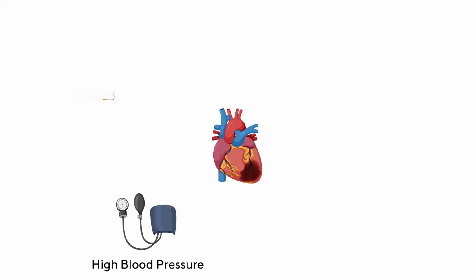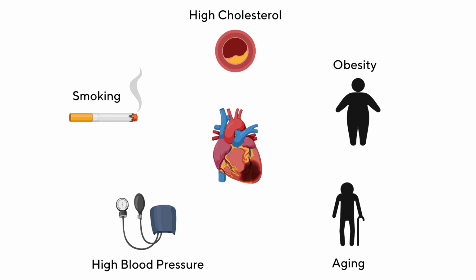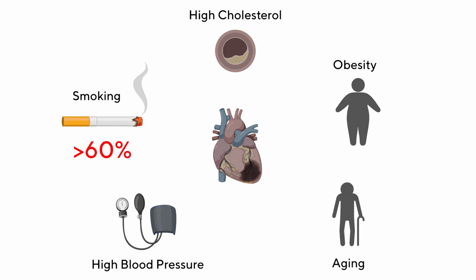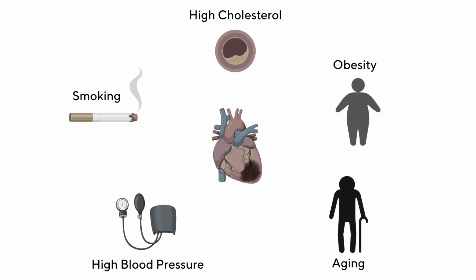There are many known risk factors for heart disease. Smoking, for example, increases your risk by more than 60%. But this pales in relation to aging, which increases your risk by 10 times as much. That's by more than 6,000%. How does aging influence the development of heart disease?